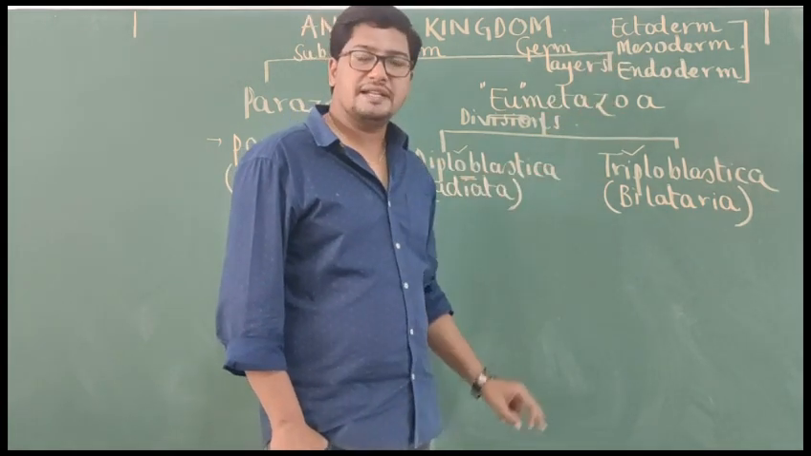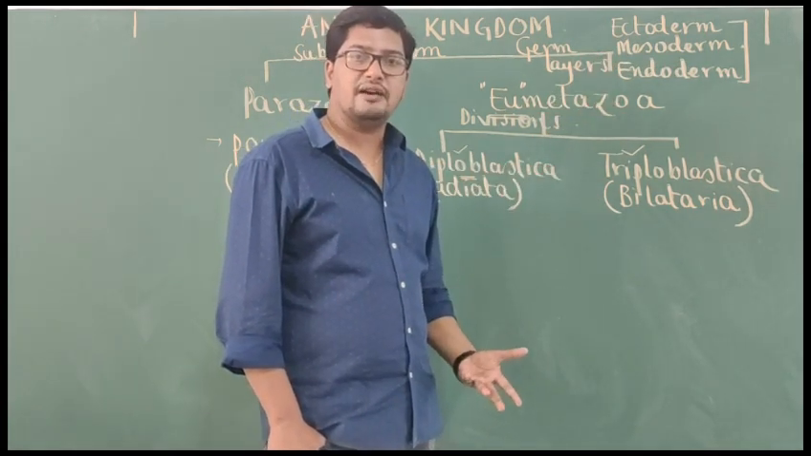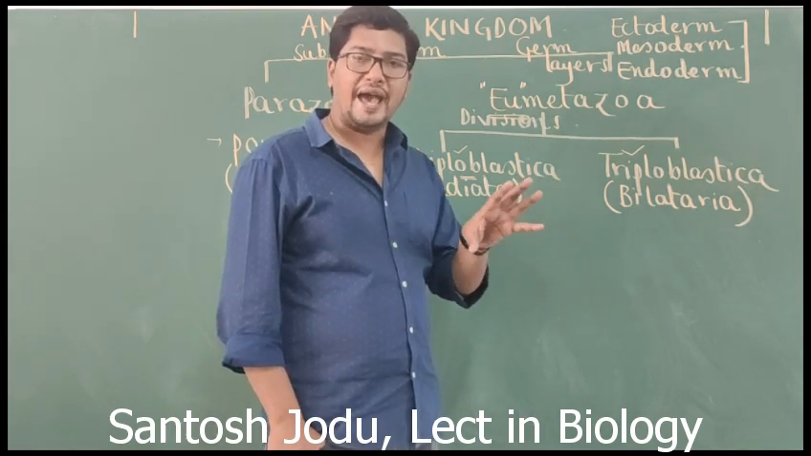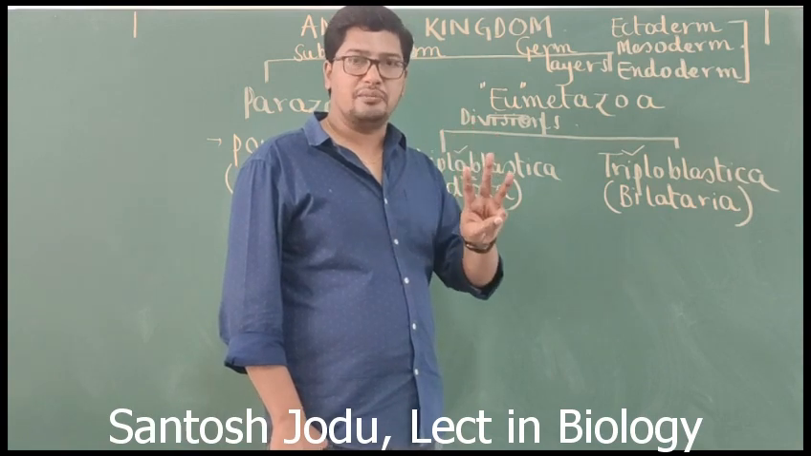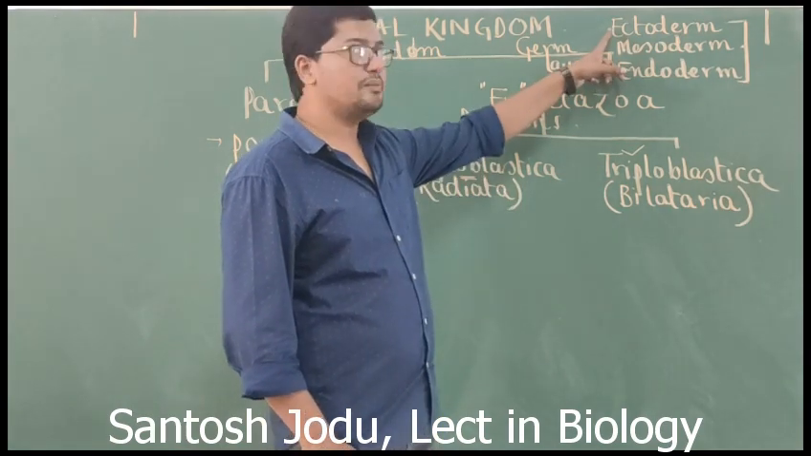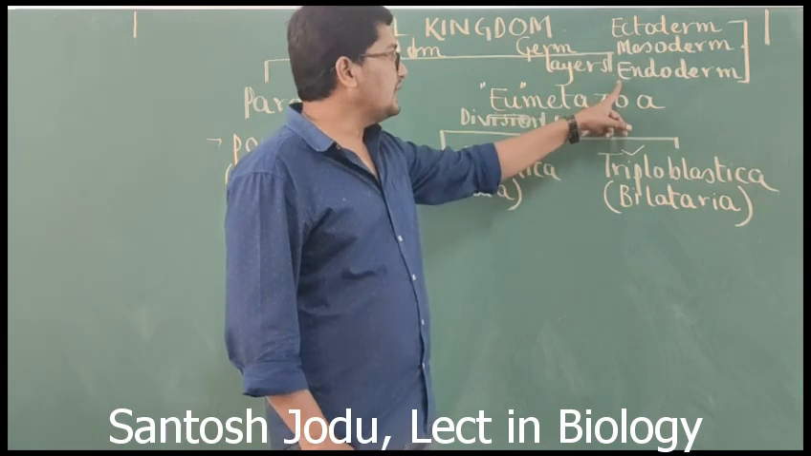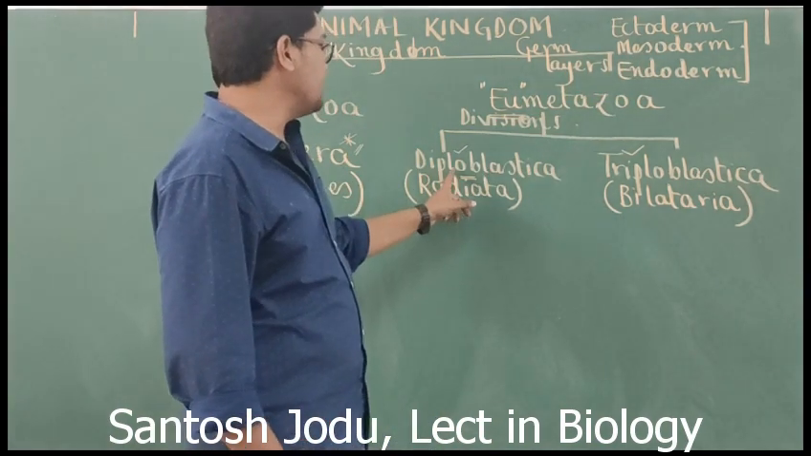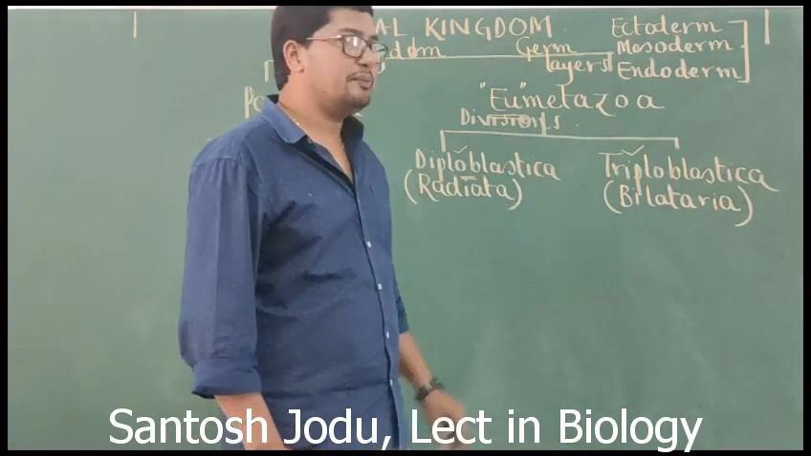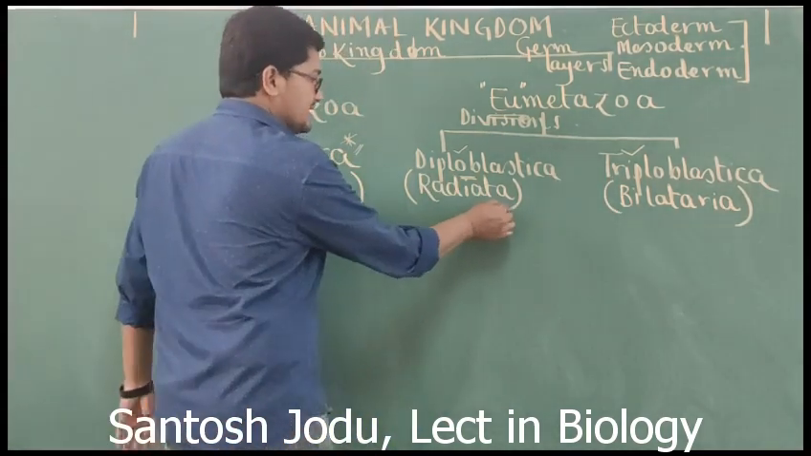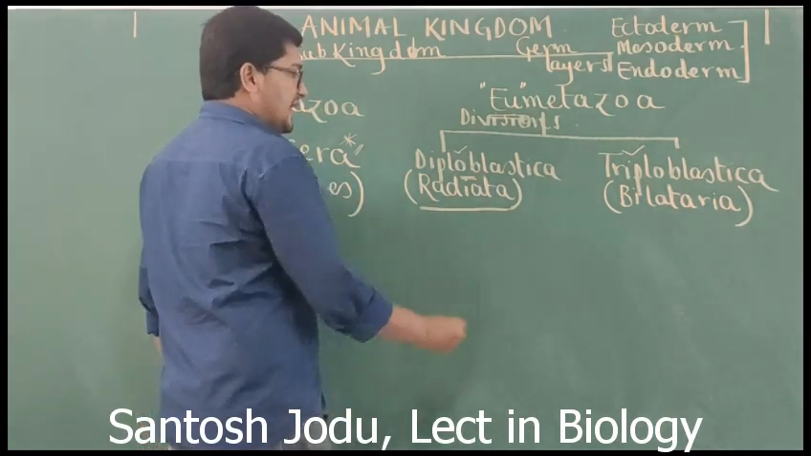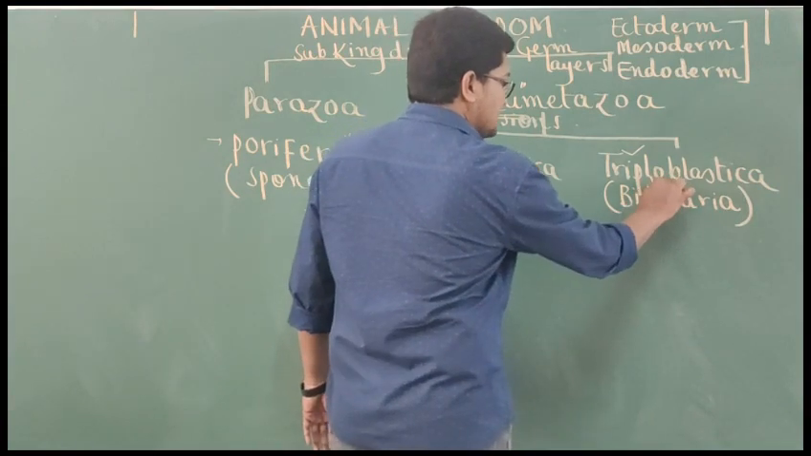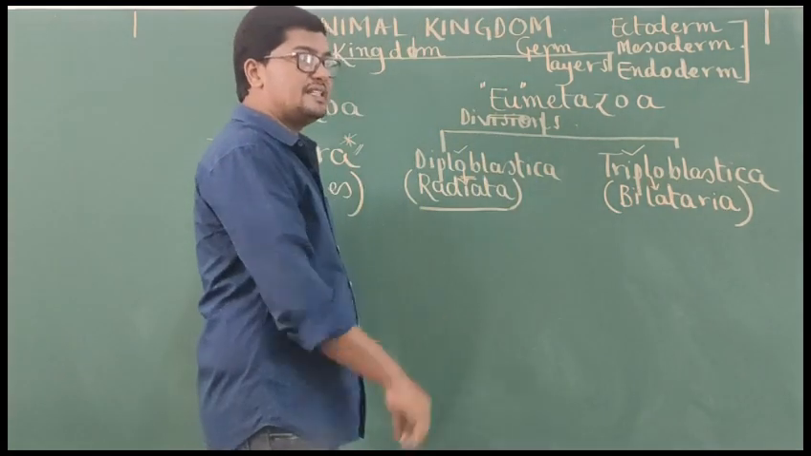So ultimately, what is the definition for a triploblastic animal now? An animal whose body is produced from an embryo having three embryonic germ layers. What are the three embryonic germ layers? Outer ectoderm, inner endoderm and middle mesoderm. Okay, so that is the difference between diploblastic animals and triploblastic animals. Here, once again, Diploblastica is otherwise called radiata. Triploblastica is also called bilateria.